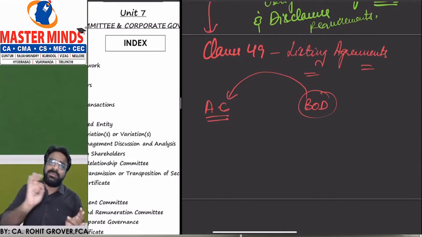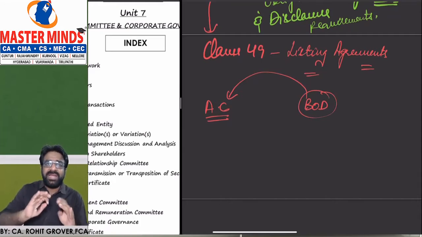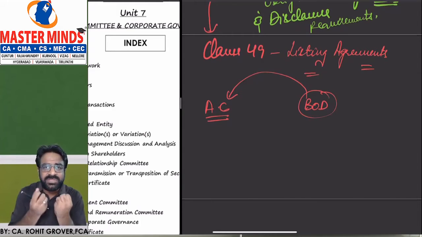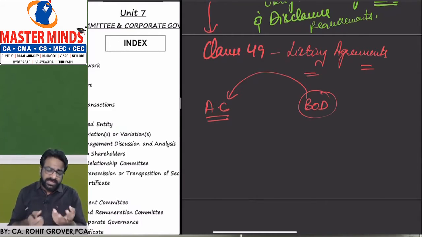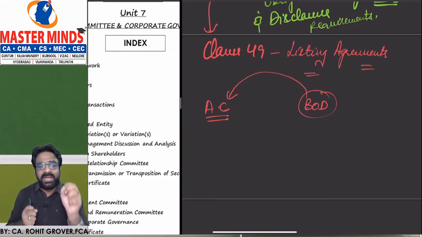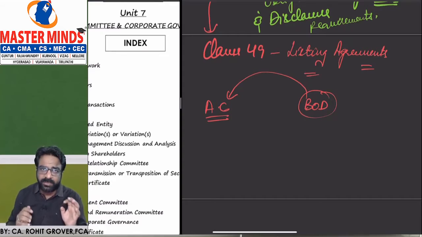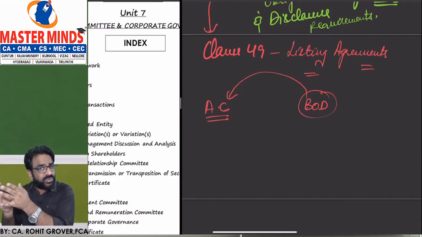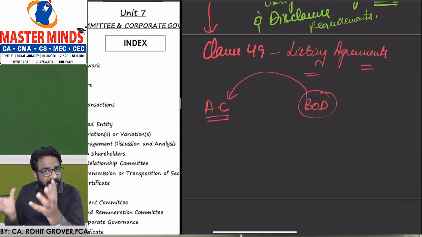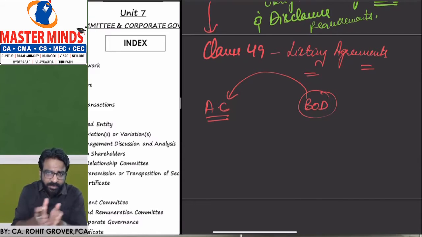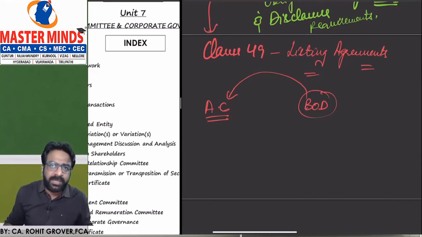It is the audit committee only which will check the adequacy of internal control systems of an entity. It is the audit committee only which will always keep on monitoring the end use of the borrowings. Are you getting the point? So what the board of directors used to do earlier, all those powers have now been shifted into the hands of which committee?